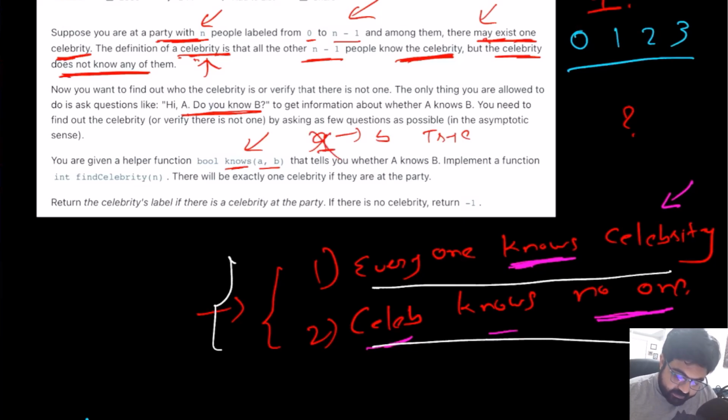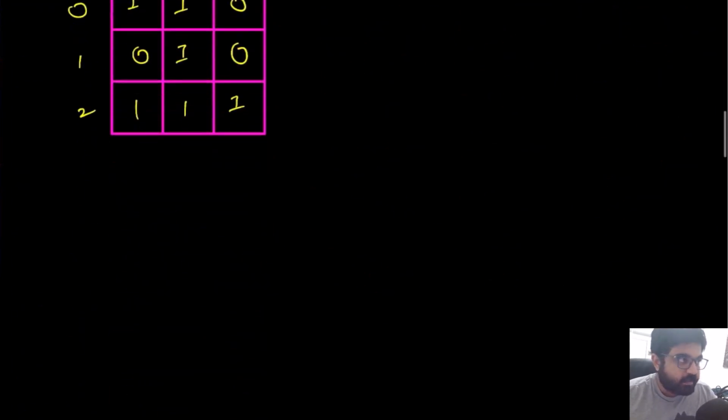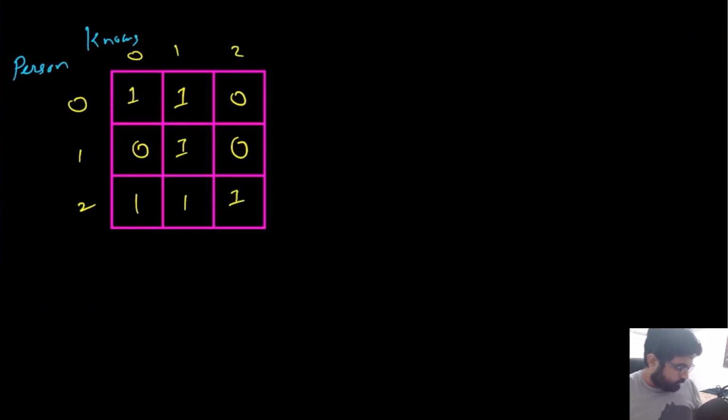And why are we using that? Because the only relationship we have to identify whether a person is a celebrity or not is the number of people who know them or the number of people they know. And in this case we either need to find the celebrity or return -1 if no celebrity exists. I know this is a little bit complicated to understand, but let's try to see some examples for this problem.